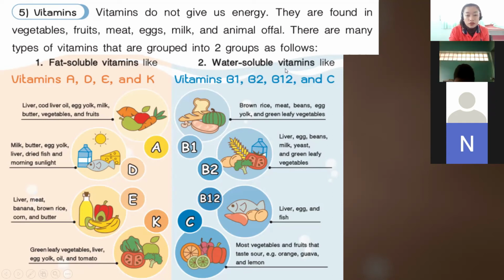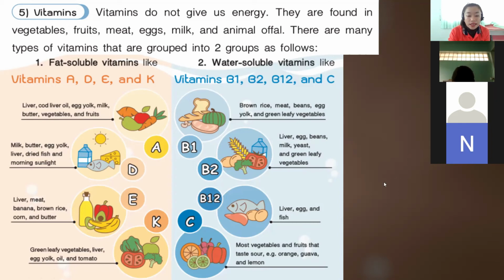And next, we move on to water soluble vitamins, which is vitamin B1, B2, B12, and vitamin C. So where do we get the vitamin B1? We get it from brown rice, meat, beans, egg yolk, and green leafy vegetables. B2, we get it from liver, egg, beans, milk, yeast, and green leafy vegetables. B12, we get it from liver, egg, and fish.